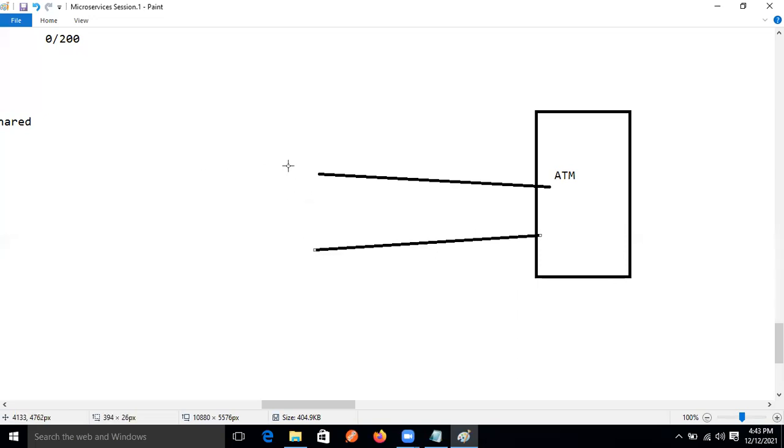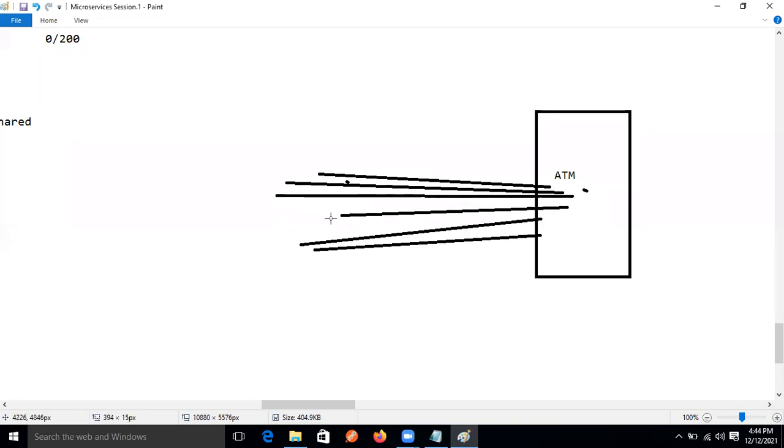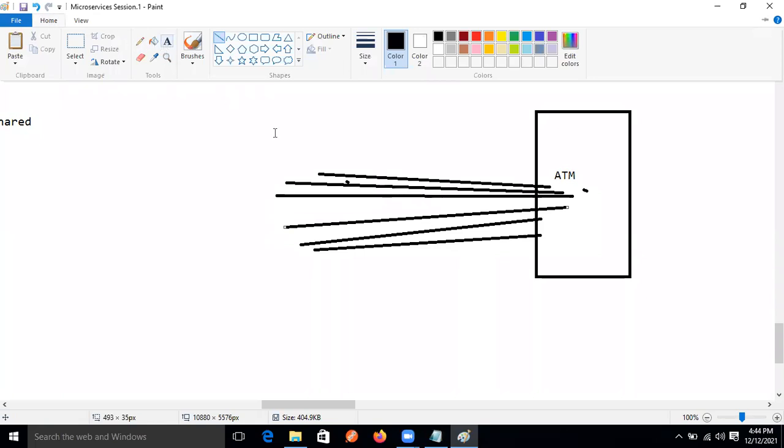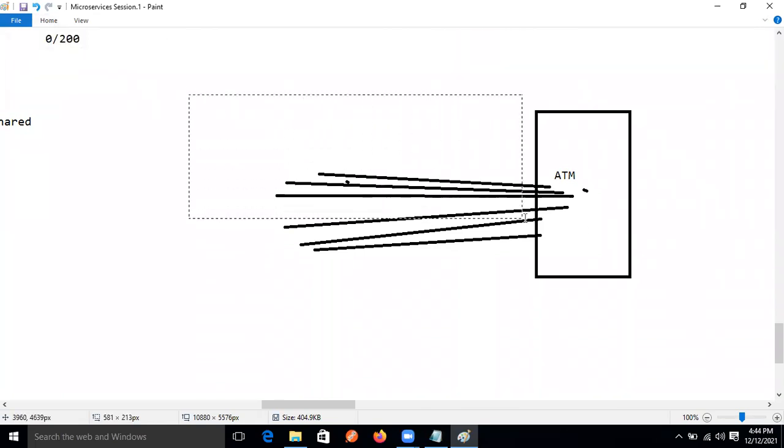Then one more person comes. The server is not down, but some issue came and because of that the money is not debited, so he's getting error messages. Another person also came, and he is also getting the same error message, like different instances. So how can we handle this kind of situation, guys?